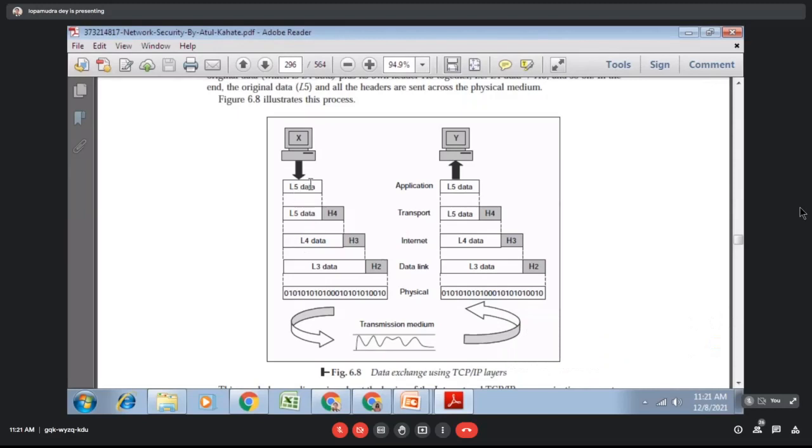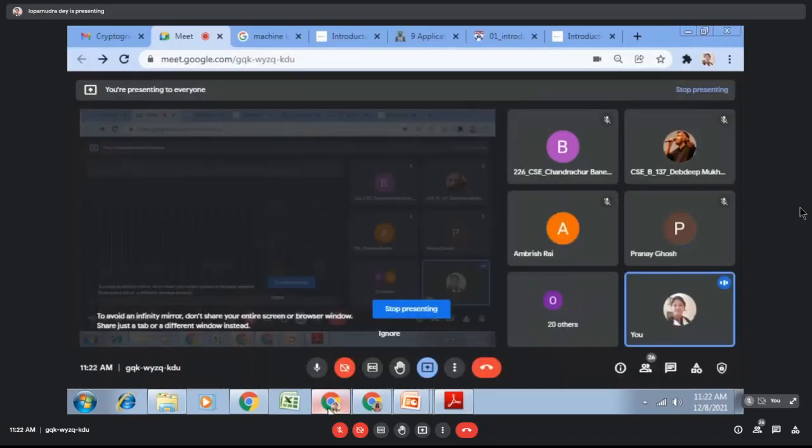So application layer data, this L5 data, is only understood by the receiver side application layer. And physical data will be understood only by the physical layer of the receiver side or the server side. So this is called the layer organization, or peer-to-peer organization, of the present OSI model or TCP/IP model.